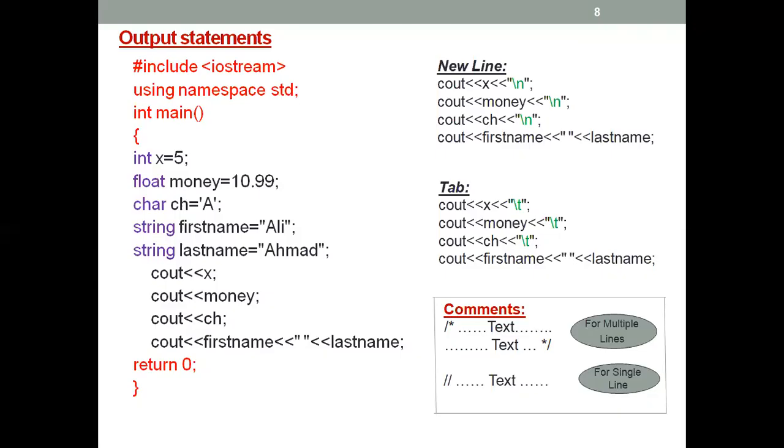Okay, in class, I already explained about this part, the output statements. So when you are going to declare the variable, you need to know some of the things here. When you are going to use the integer, when you are going to use float, when you are going to use character, and then when you are going to use the string.